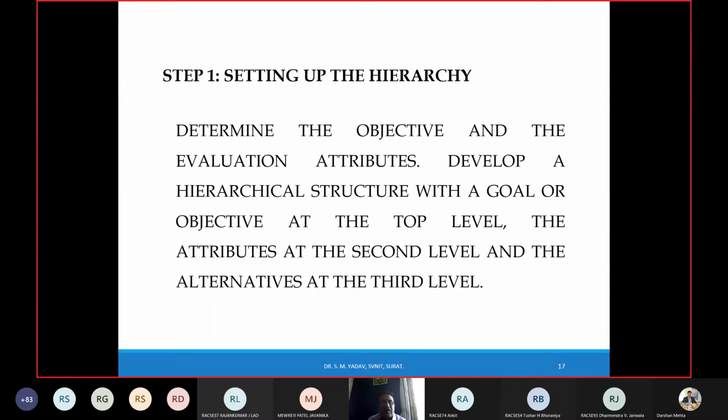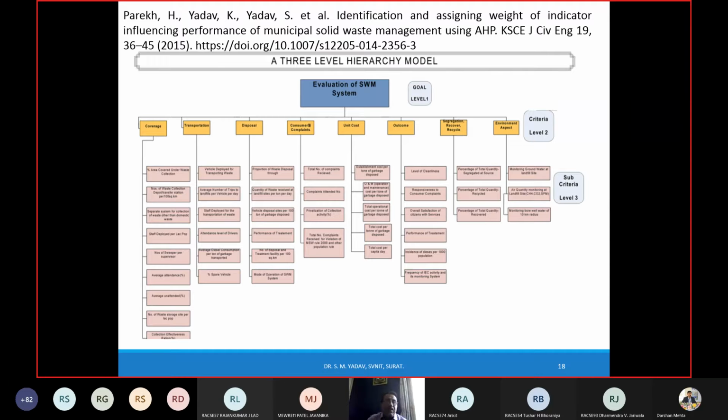So what is the first step? The first step is setting up the hierarchy. Hierarchy means determine the objective and the evaluation attributes, and develop a hierarchical structure with a goal or objective at the top level, the attributes at the second level, and the alternatives at the third level. Okay, then this is our own paper in which we have tried to identify the weights of indicators influencing the performance of a solid waste management system. So we wanted to evaluate this solid waste management system for different cities in India or worldwide. So for that, that is the goal.